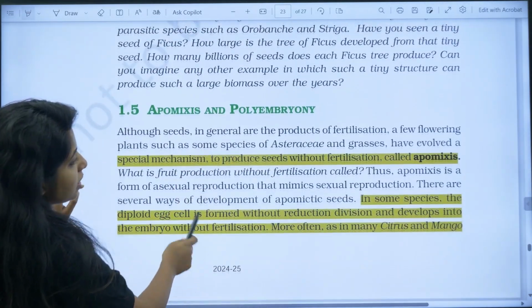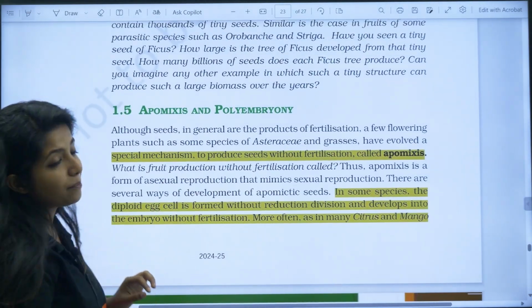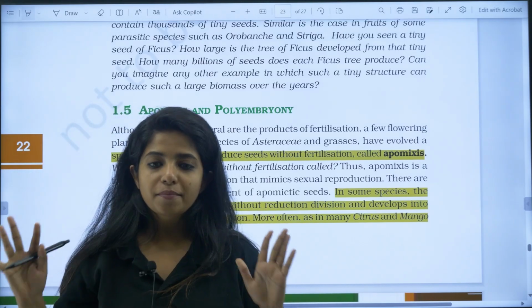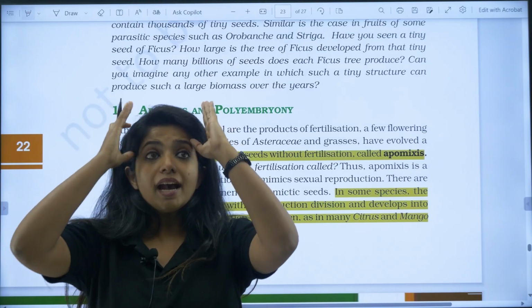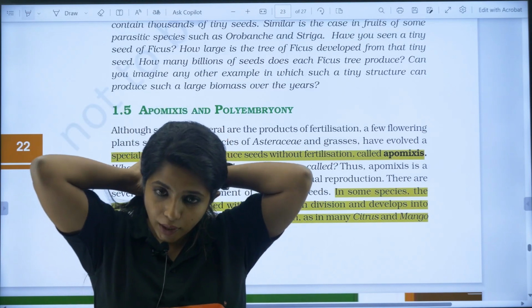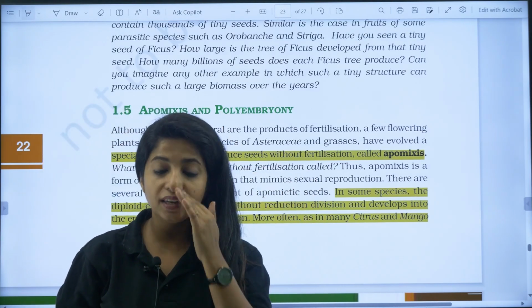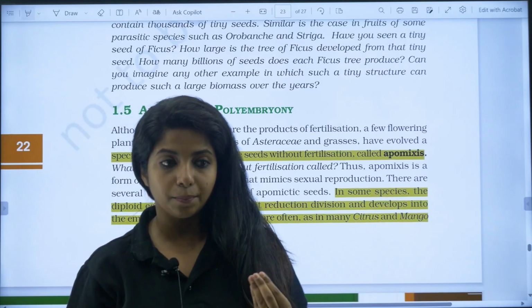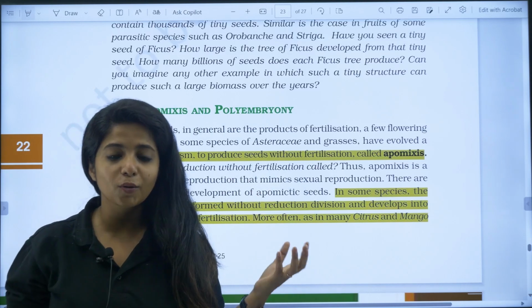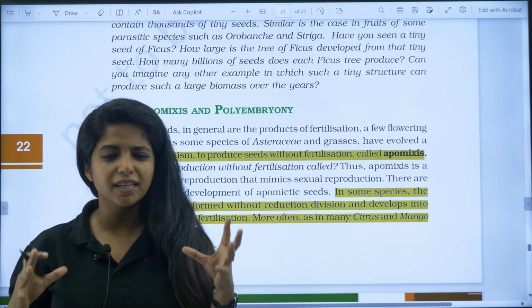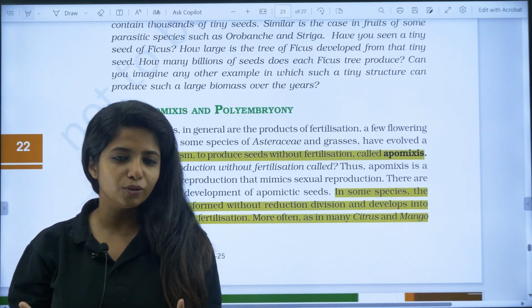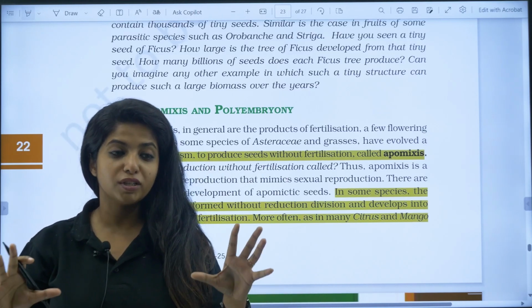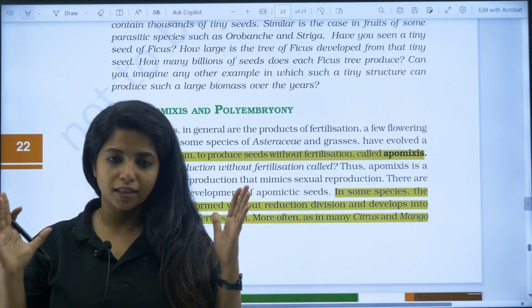Now, going ahead with the last topic of this particular chapter, that is Apomixis, a very important topic. Every time a short question has come, you cannot miss this topic, and it is a confusing topic. If you want to understand the concept, go watch the video. In the NEET videos also I have explained it very well. If you're finding difficulty understanding the Brahmastra series, or you're scared of seeing the questions, go watch the NEET series as well, but it is time taking, which is why I recommend the Brahmastra itself. I will take away all your confusions in that series, okay.